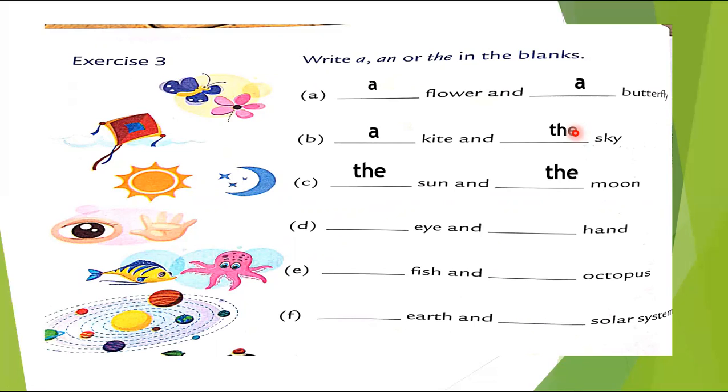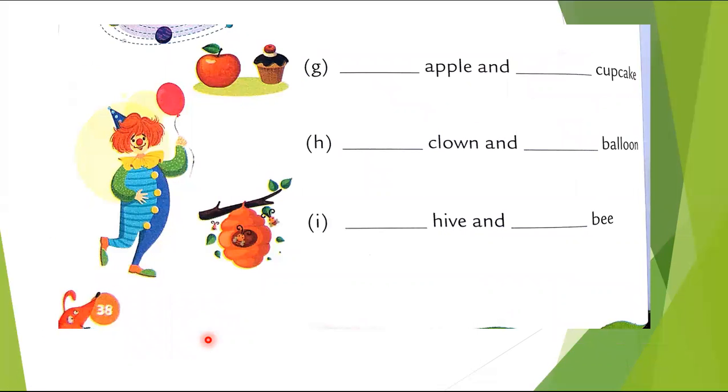The sun and the moon, an eye and a hen, a fish and an octopus, the earth and the solar system. Now this is a solar system, okay? Sun is like in the center and other planets rotate around it, okay? It rotates or spins around the sun, all right? An apple and a cupcake, a clown and a balloon, a hive and a bee, okay? Hive is the place where bees live, है ना?